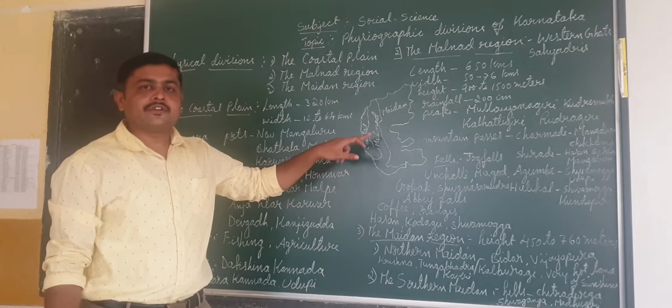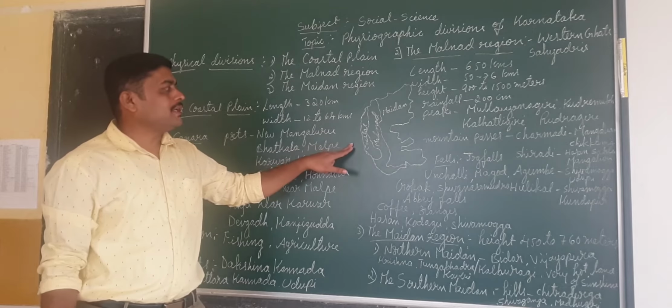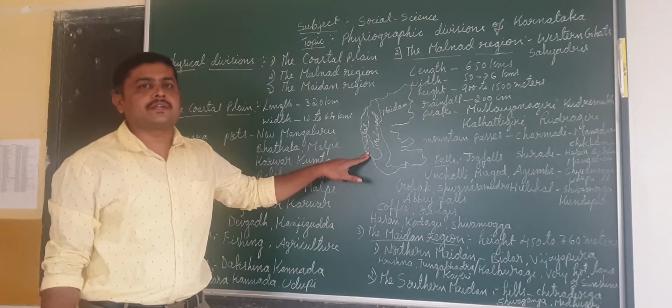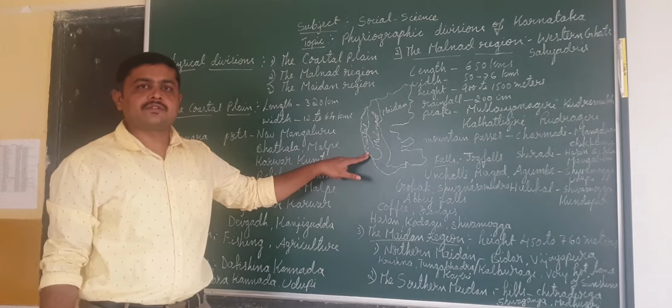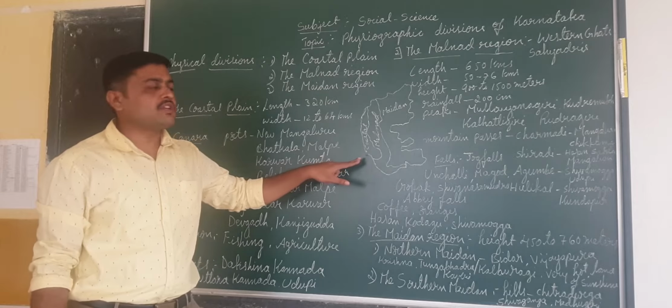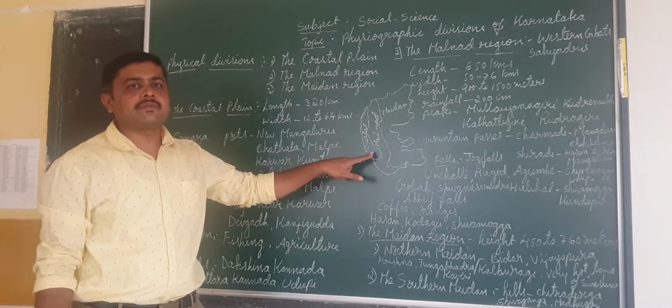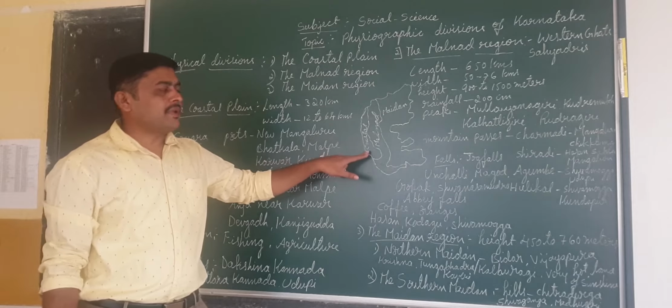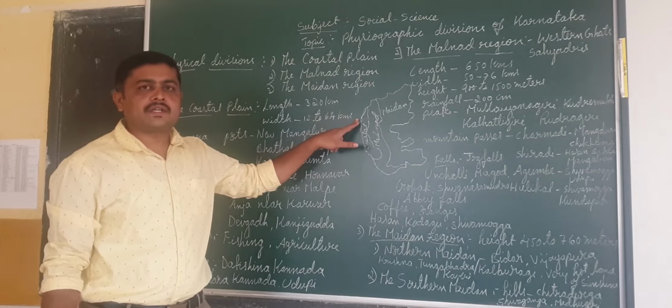So the land located between the Arabian Sea and the Malnad region is called the coastal plain. Did you understand what we mean by coastal plain? You should know the location also. You can mention this in your answer: it is located between the Arabian Sea and the Malnad region. Here the coastal plain means we have the coastal area also.